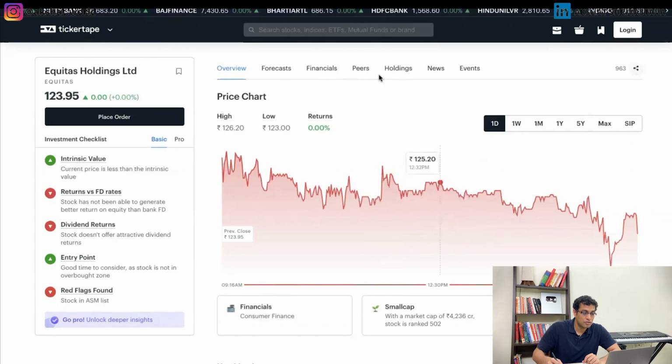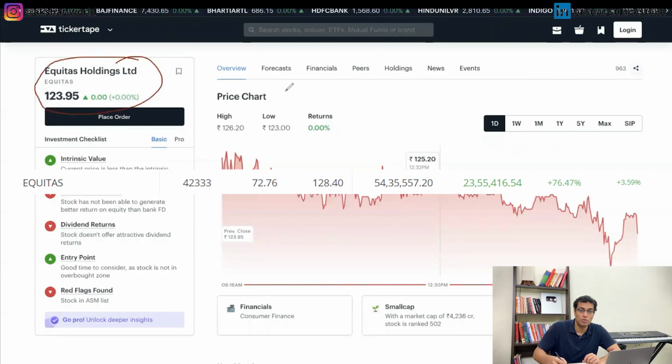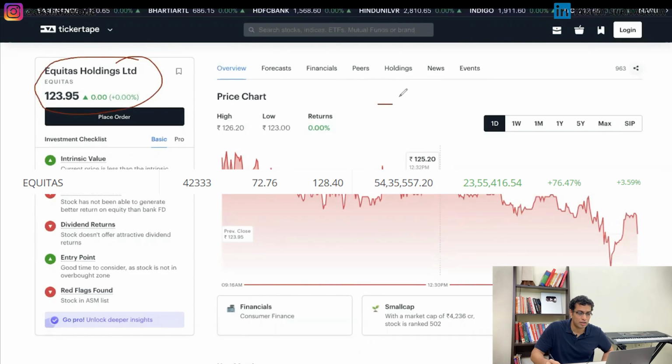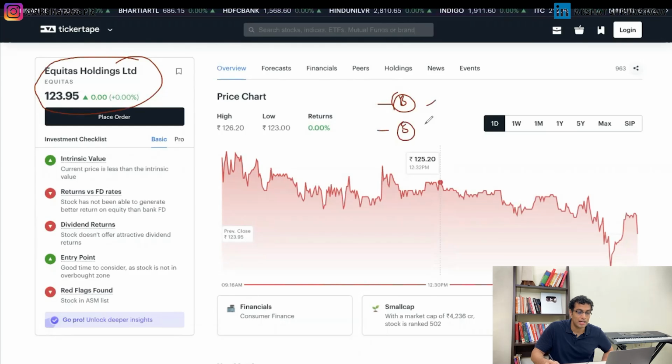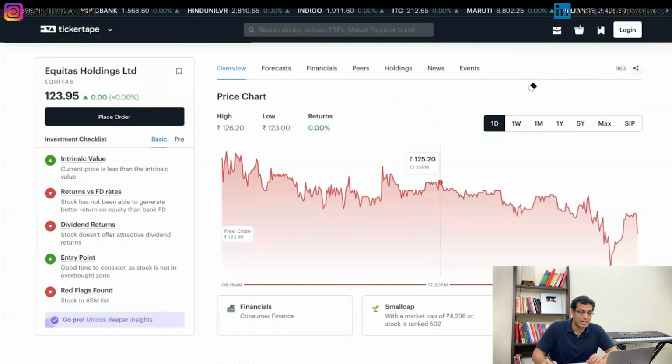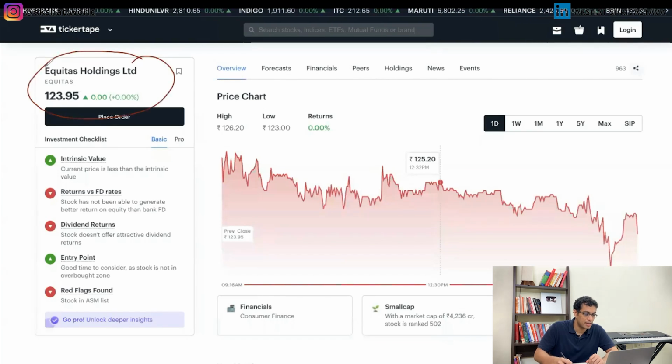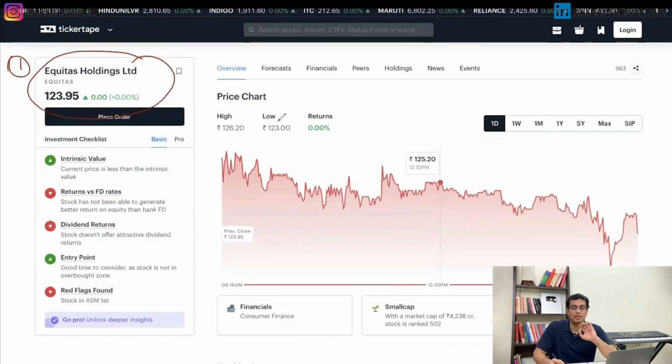So these are stocks, for example, I gave you the example that I hold a big position in Equitas Holding. I had been aggregating this stock for a while. I have bought and sold this stock multiple times. Now, how do I do it? Essentially, if I have identified that this stock is really good, it has decent fundamentals, this is the first step I would take: Equitas Holding, decent fundamentals, I will study this stock further. How do I study this?